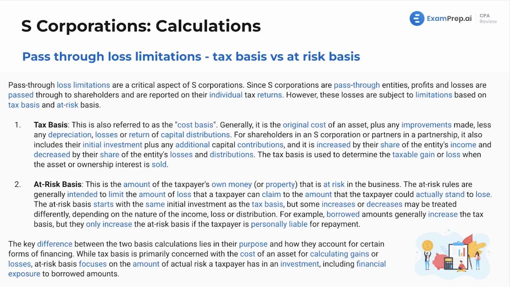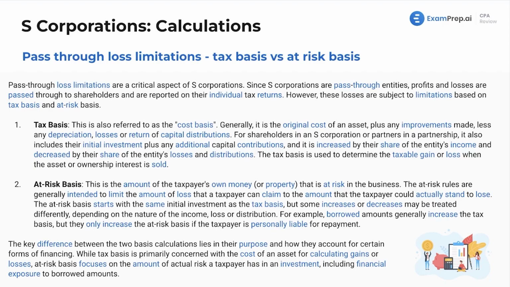It's increased by their share of the entity's income, decreased by their share of the entity's losses and distributions. So as you see, it's pretty much the classic definition of any basis that we've seen. Basis you deal with for depreciation purposes, basis you deal with for your investment in an entity. Again, that's your normal basis. Tax basis is used to determine the taxable gain or loss when the asset or ownership interest is sold.